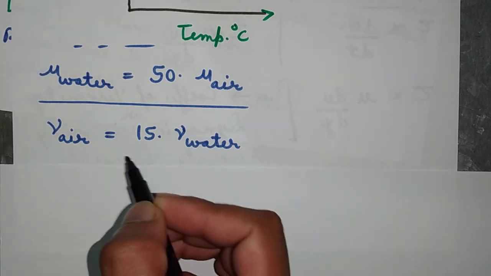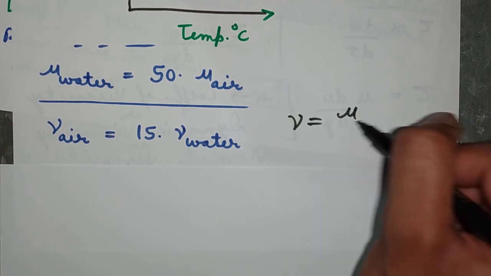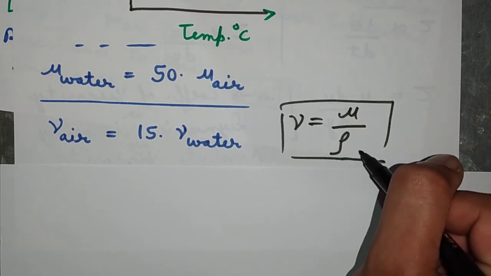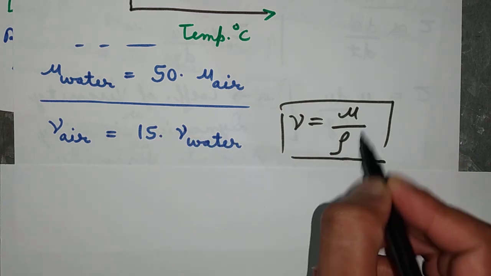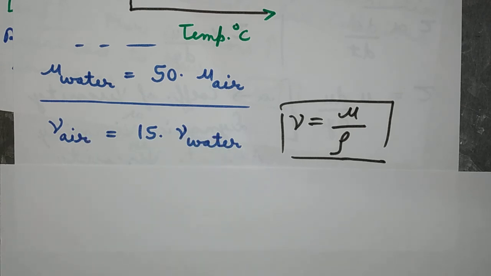So why is it reversed here? We know that kinematic viscosity is the ratio of viscosity to density, and in the case of gases, the density is quite low as compared to water. So in the case of air, density is quite low, so kinematic viscosity will be higher in the case of air.